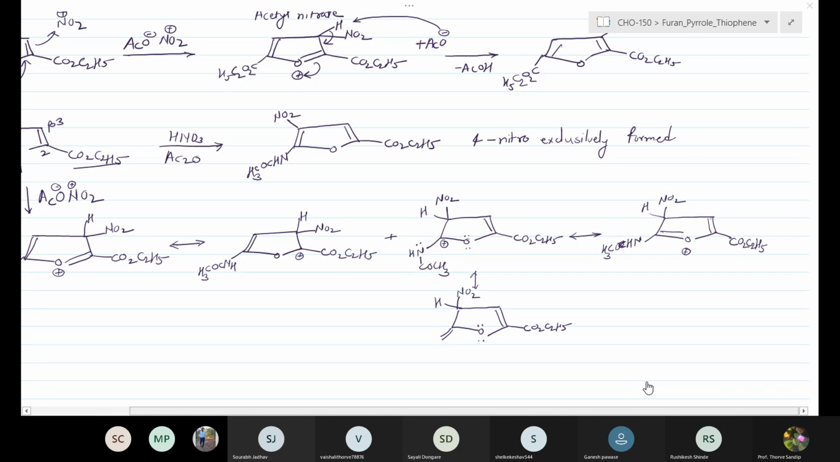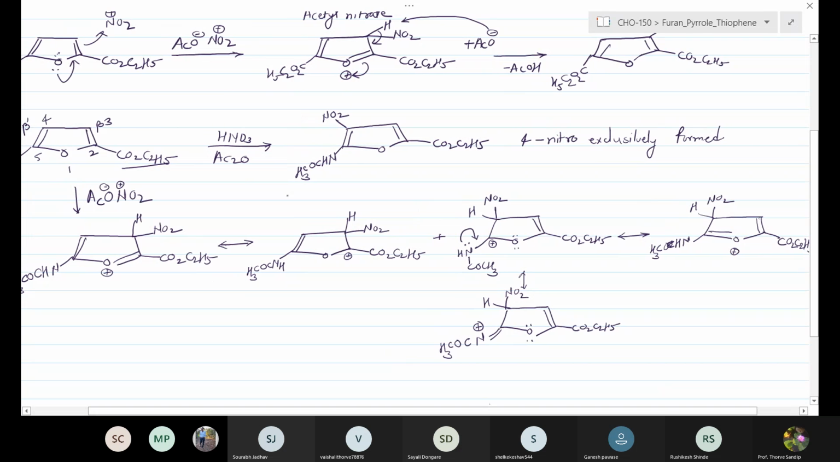Okay, let us consider when the attack takes place at the fourth position. We can generate a positive charge at the carbon number 5. This positive charge is stabilized by the oxygen lone pair. We can get this resonance structure. Also, this amide group is there at the 5 position. It also stabilizes this positive charge. We can lead to the formation of another electrophilic intermediate.